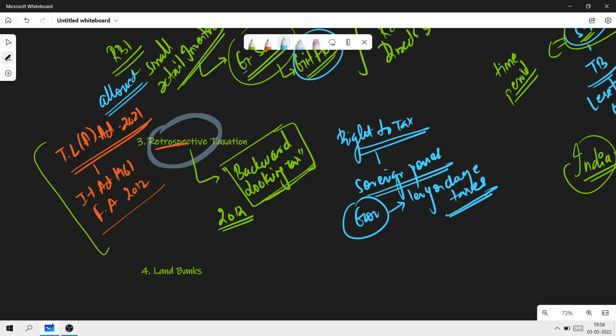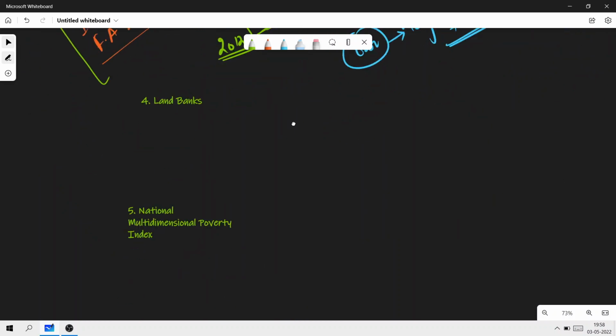Is this clear? So this is very important. Have a thorough understanding of it. Now let's get to the next concept, which is land banks. Very important again. What is land banks?